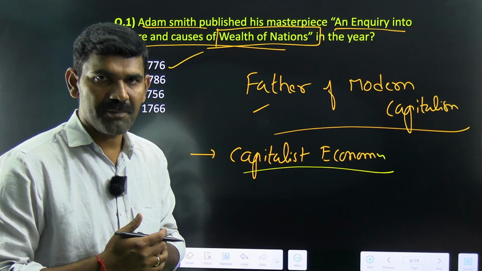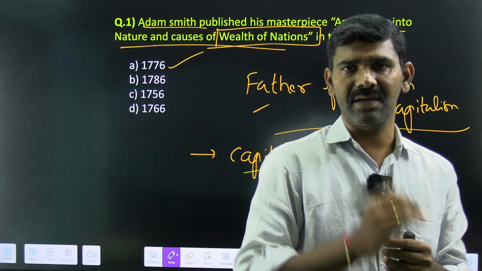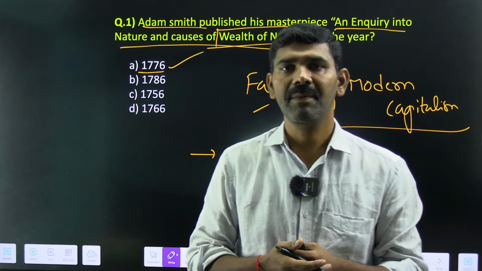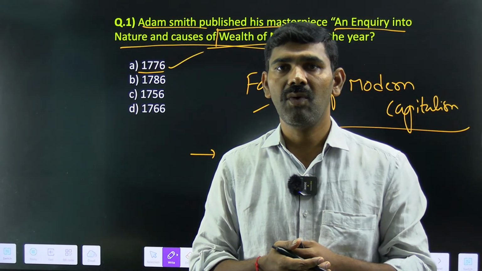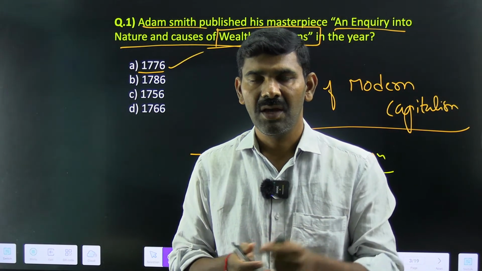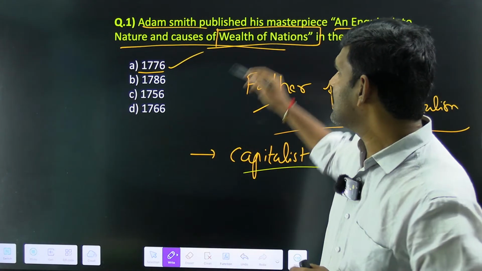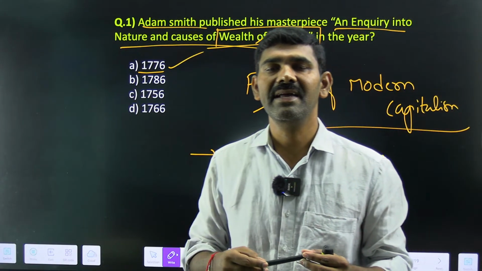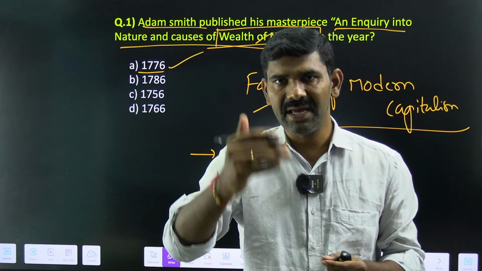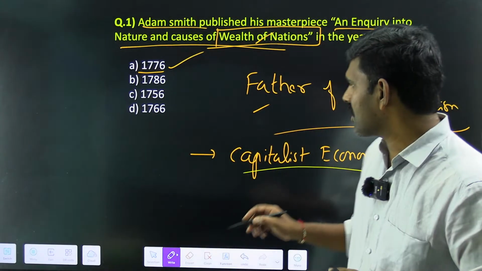How did he play such an important role? You should know that 1776 is the same year in which the USA became independent. The USA was in pursuit of adopting an economic policy and was in doubt about which kind of economic policy to follow. For them, this book, The Wealth of Nations, became a guiding force, a torchlight. It said that if your ultimate aim is faster growth of the economy, make your economy a capitalist economy.